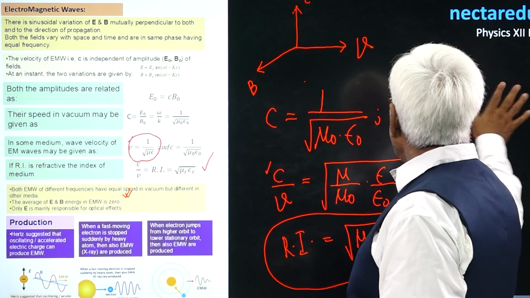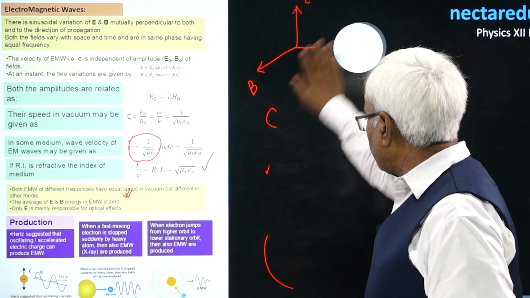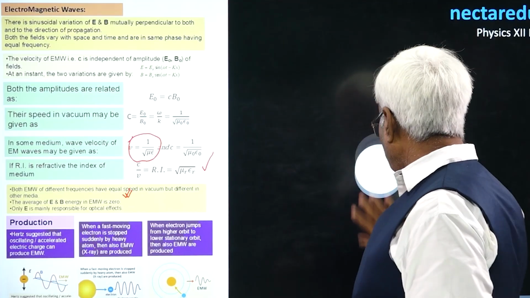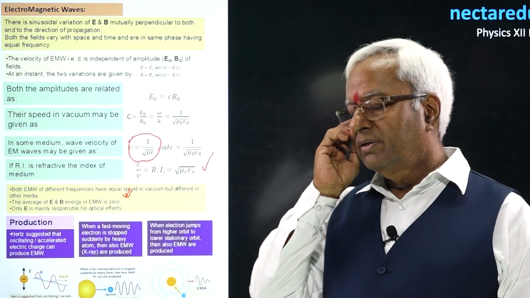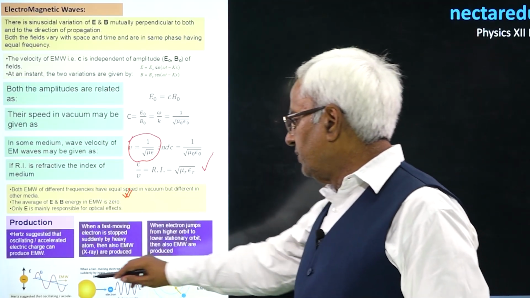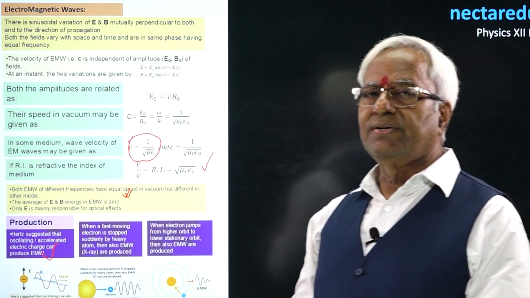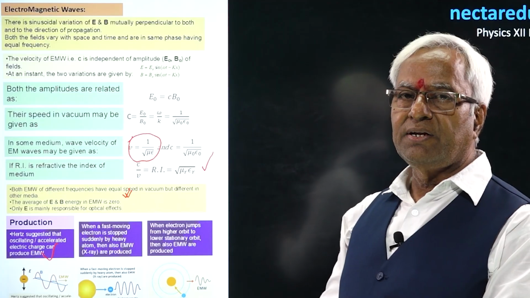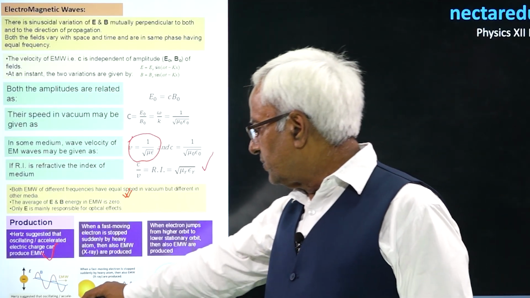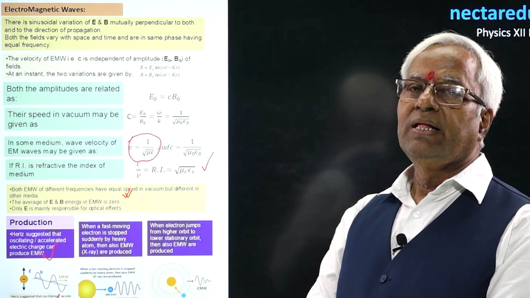How are these waves produced? Basically, there are three methods of production. One is an oscillatory charge. An accelerated charge or oscillatory charge, both are responsible for the production of electromagnetic waves. This idea was basically introduced by the scientist Hertz.